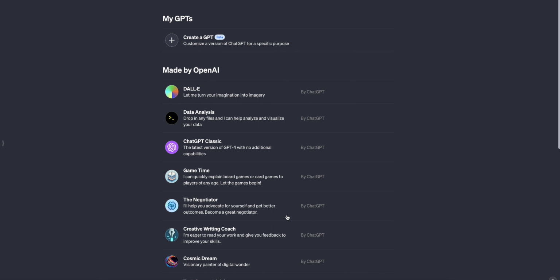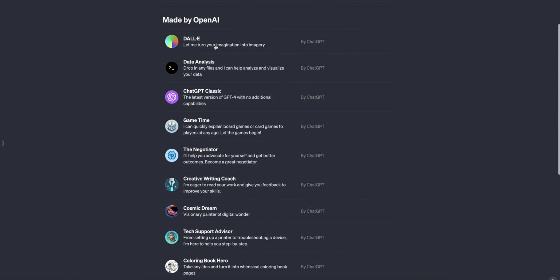So to start off, we can see it on the GPTs page. We have a made by OpenAI section that consists of many bots that are already created out of the box. So we already have the DALL-E, data analysis, which is the custom code interpreter feature that they had in classic ChatGPT. But then we have a bunch of other custom stuff.